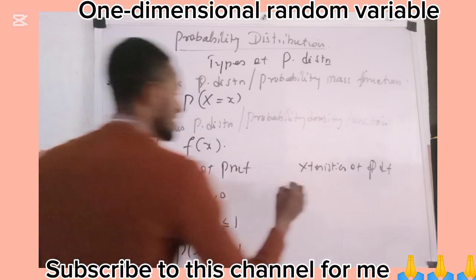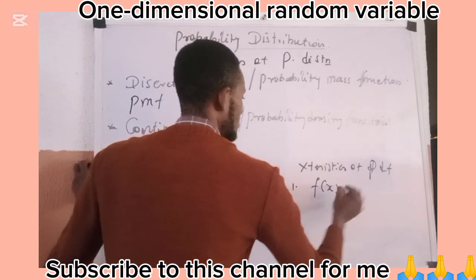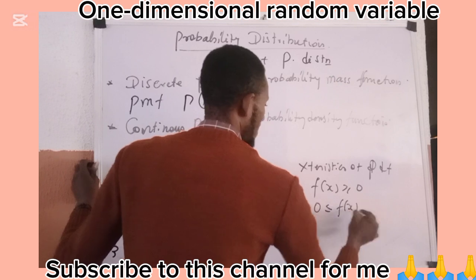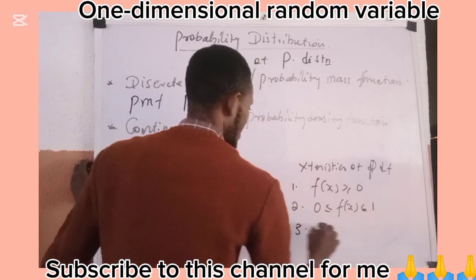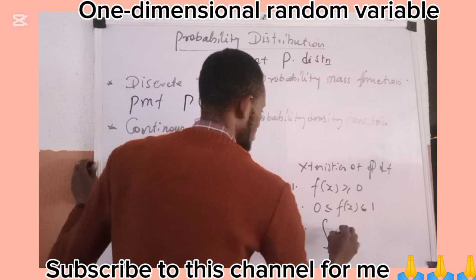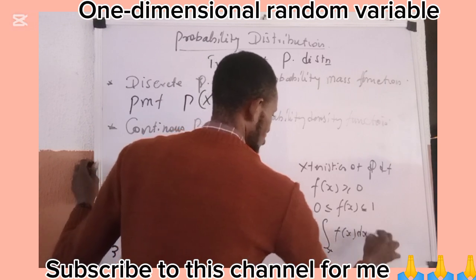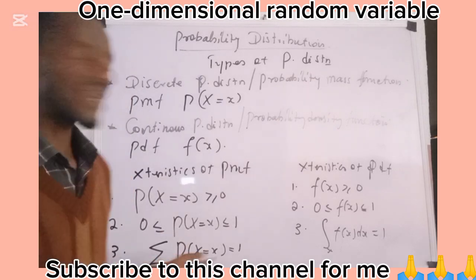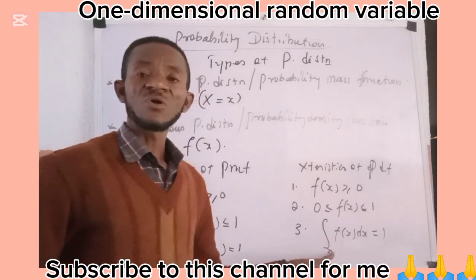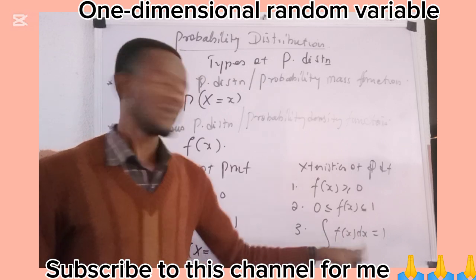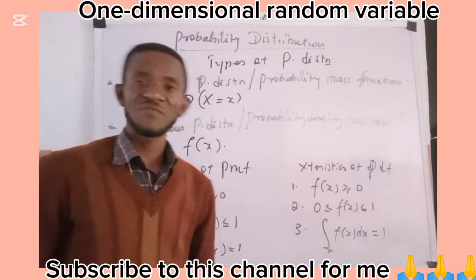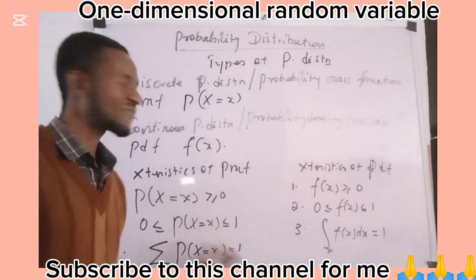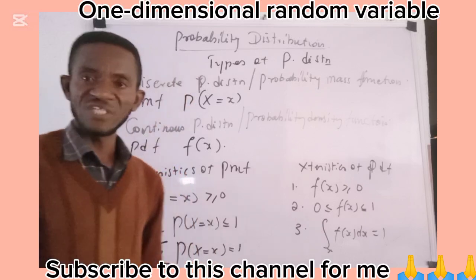The same thing applies here. Number 1, f(x) is greater than or equal to 0. Number 2, 0 is less than or equal to f(x), which is less than or equal to 1. And number 3, the integral over the range of x of f(x) dx is given as 1. This is the sum for a discrete random variable. This is the integral for a continuous random variable, which must give us 1. This is what we call the properties or characteristics of the PMF, and of the PDF.